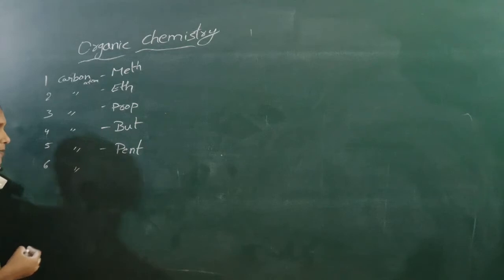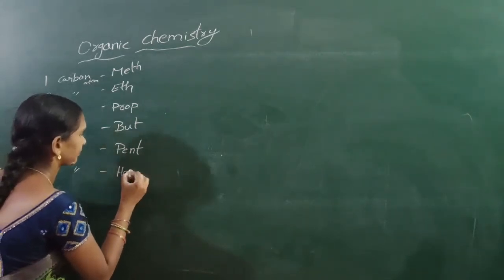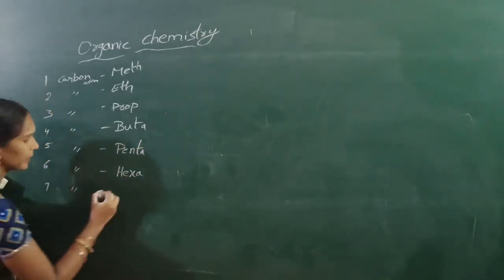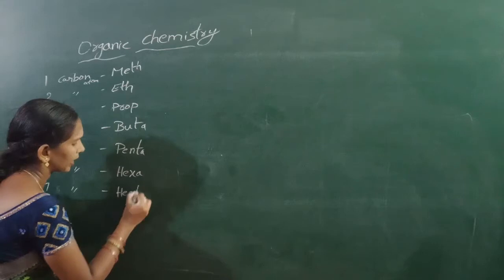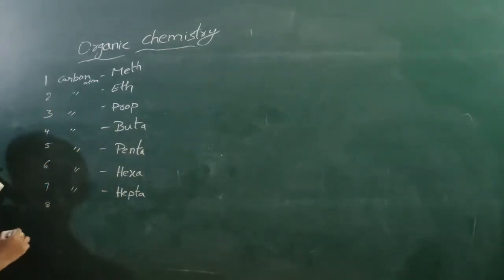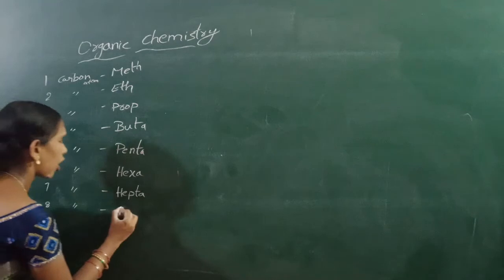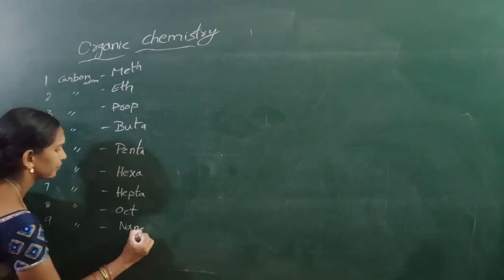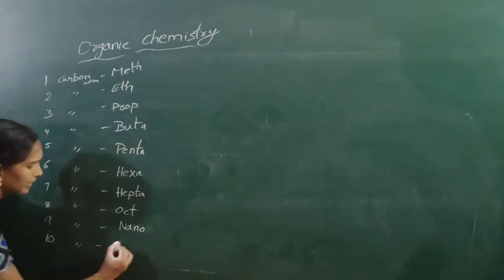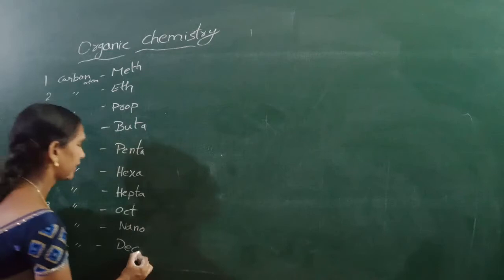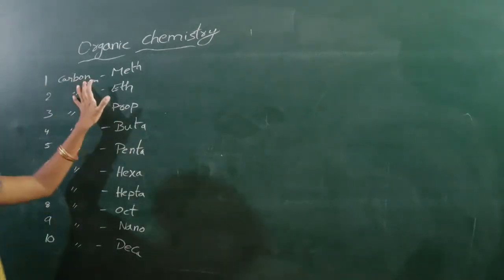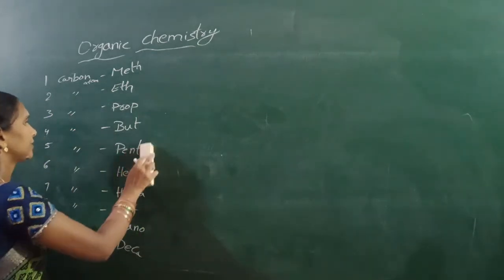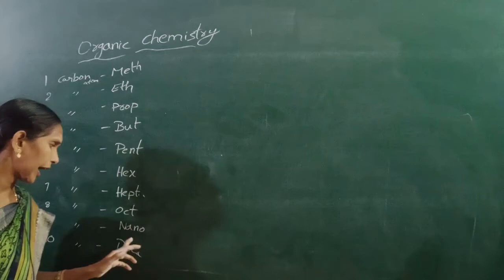Next, 6 carbon atoms, that is hex. 7 carbon atoms, that is hept. 8 carbons, that is oct. 9 carbons, non. 10 carbons, that is dec. So meth, eth, prop, but, pent, hex, hept, oct, non, dec.